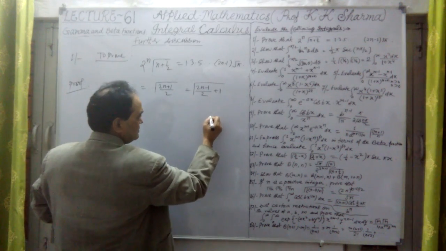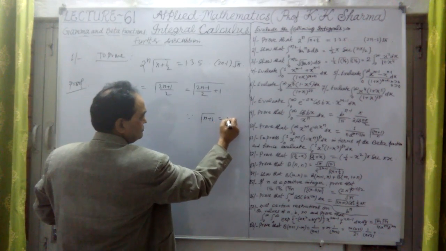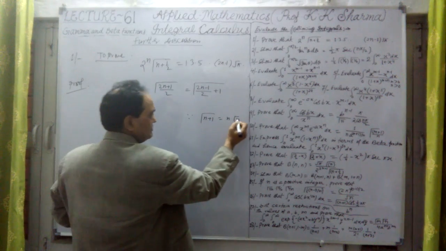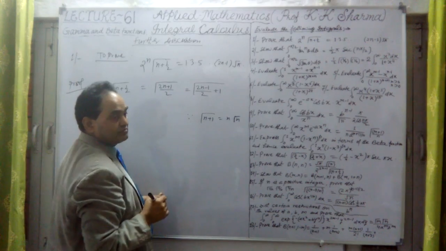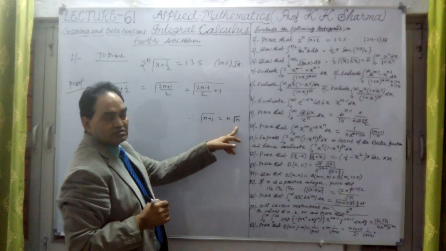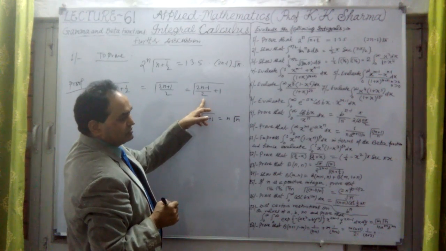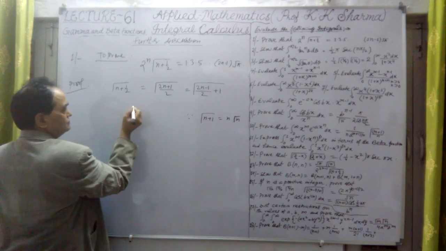We know that gamma n plus 1 equals n gamma n. Gamma n plus 1 equals n into gamma n, one lesser than this. Similarly, if I write it down, this plus 1 will be eliminated.